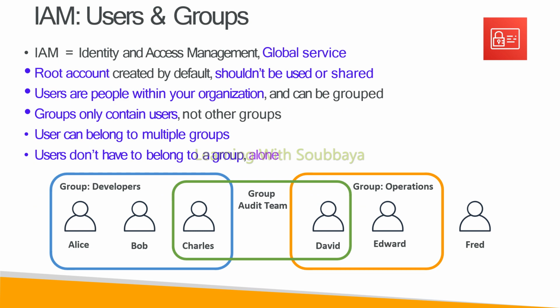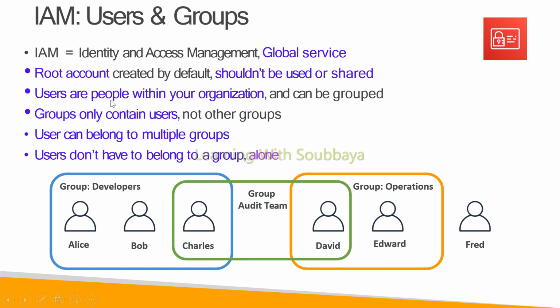So here IAM is a global service, not a regional service. When you log into an AWS account, the account we are logging in with is your root account, which has been created by default. We should not share this root account with anyone. So we can create a user in IAM and we can share the permission.